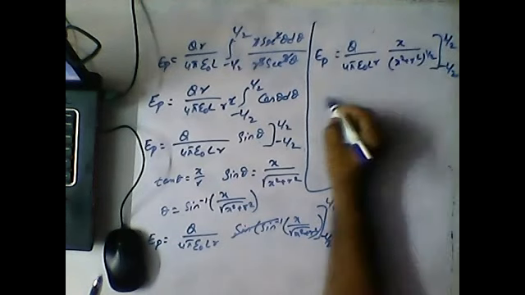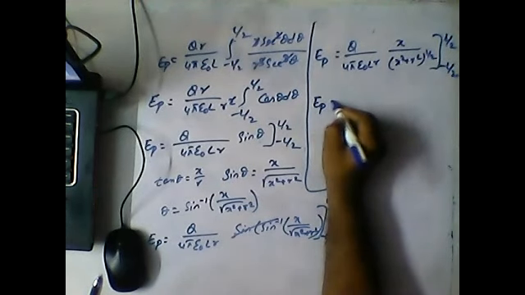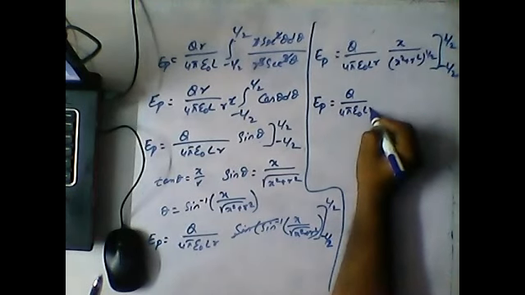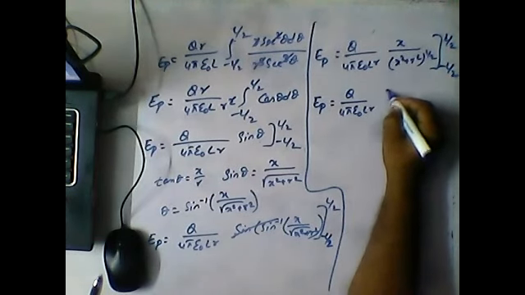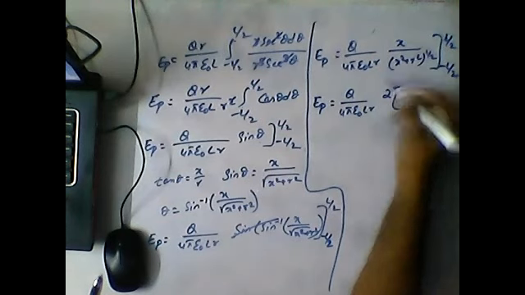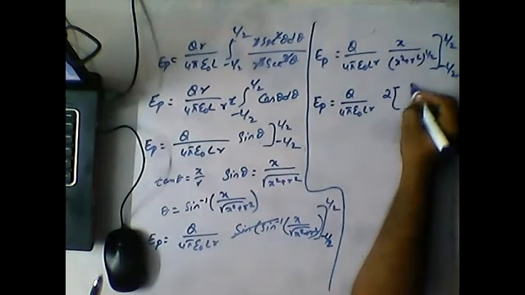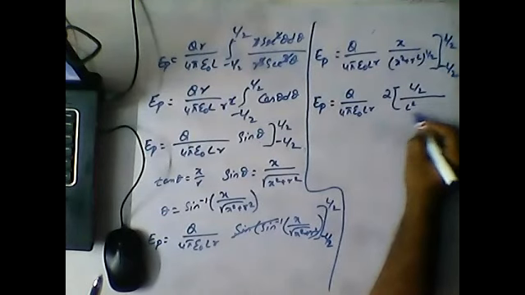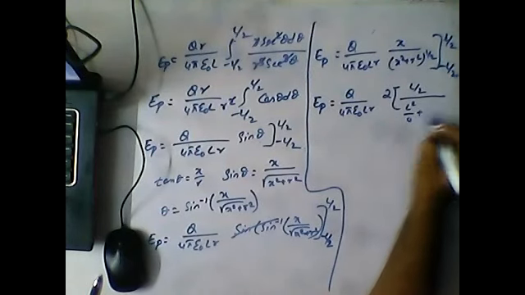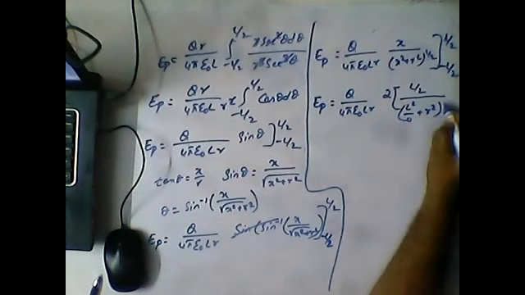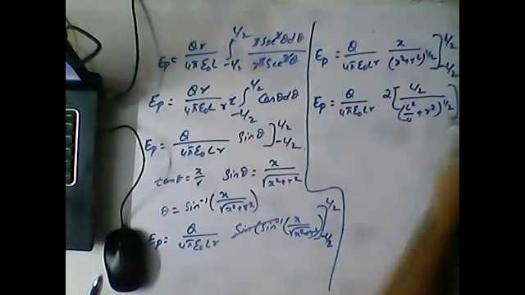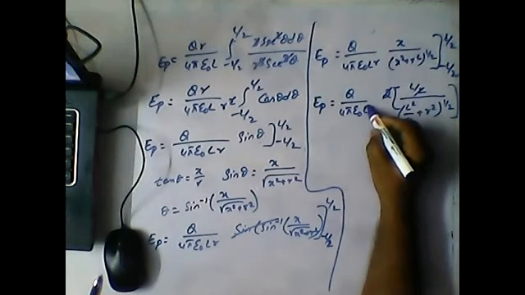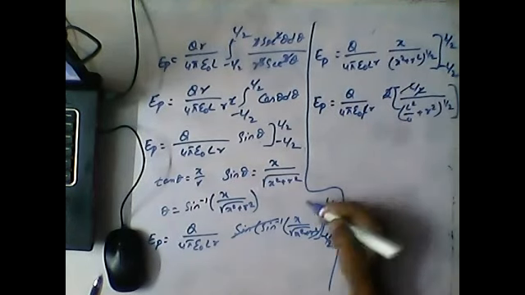Both together, I'm writing E_P equal to Q by 4 pi epsilon L R, and here 2 into, since it is just an addition, L by 2 by (L square by 4 plus R square) whole power 1 by 2. Now this 2 gets cancelled, and L and L also get cancelled.